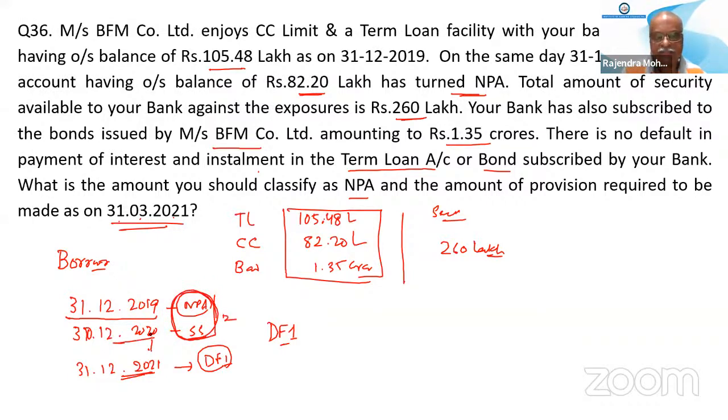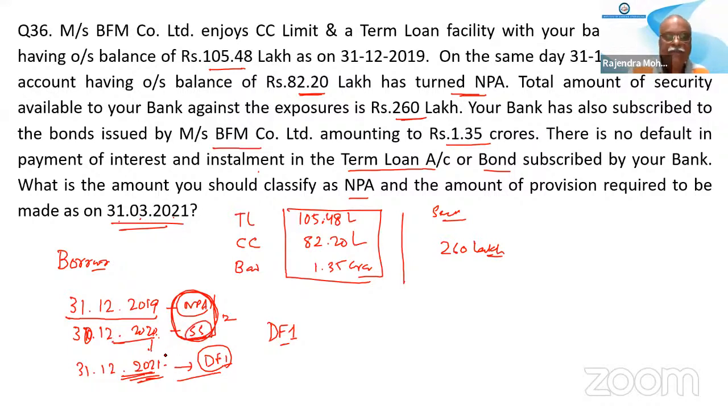After that it stays for another year. Up to 30th December 2020 it is substandard.